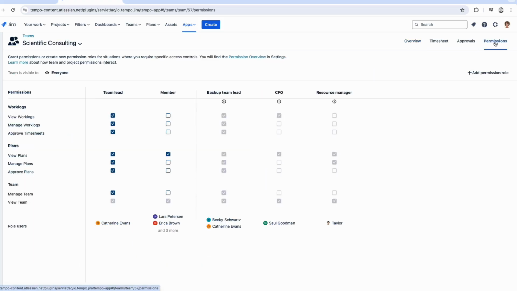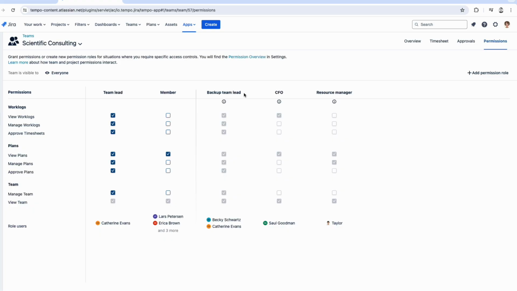By default, there's a team lead permission role that gives team leads all the permissions they need to manage their team's timesheet. As I said, Catherine is the team lead for this team. Team members don't have any permissions by default, usually for privacy reasons, like you probably don't want team members to see each other's work logs. For each team, you can also add your own custom permission roles to give other people whatever permissions you want them to have for only that team, like a permission role for a backup team lead who can approve timesheets. These ghosted roles also affect this team, but they're set at a global level in the settings.